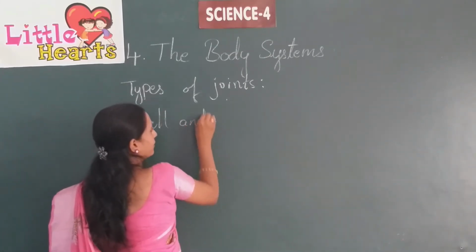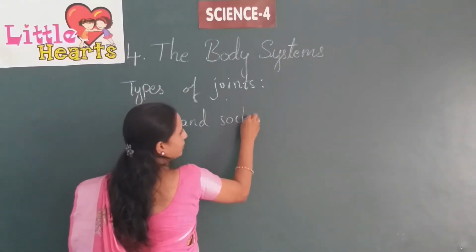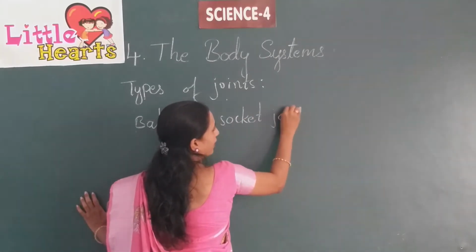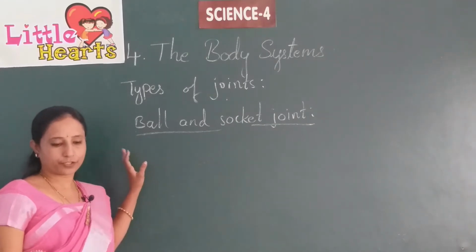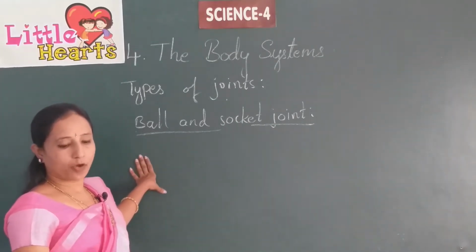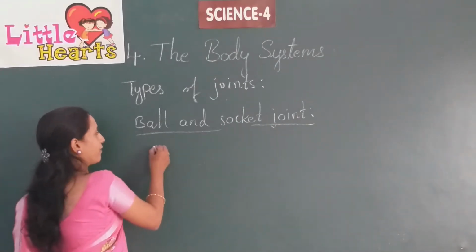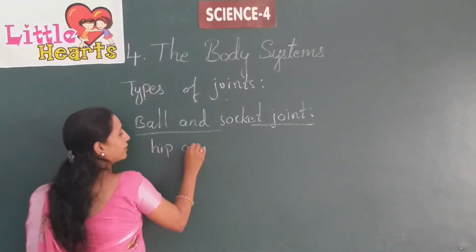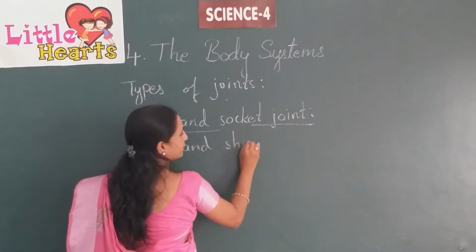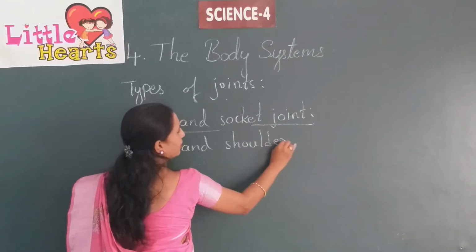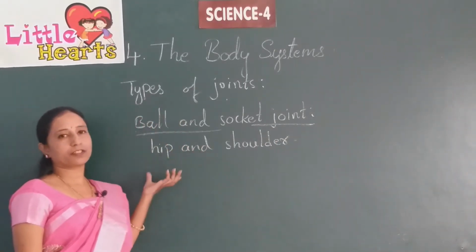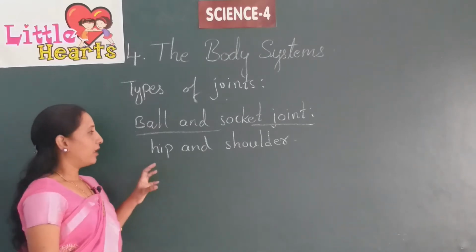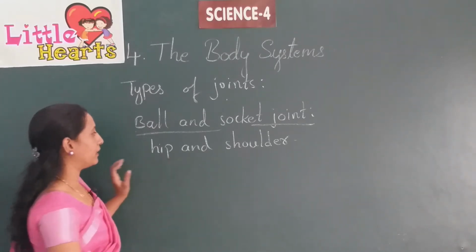Ball and socket joint. Where is this ball and socket joint present? This ball and socket joint is present in our hip and shoulder. How are the hip and shoulder joints joined?